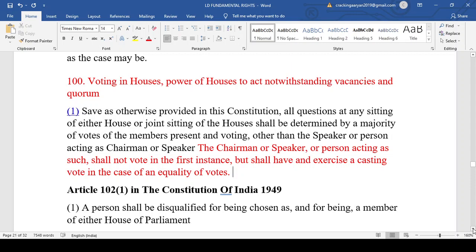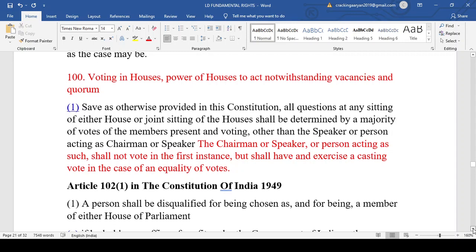So when the joint sitting happens for a bill, which we will be discussing very soon, the number of yes may be equal to the number of no. For example, the number of yes is 440 and the number of no is also 440. So there will be an equality of vote. In that case, the Speaker of the Lok Sabha, because it is a joint sitting of both houses of the parliament, will be presiding over the chair. So the Speaker is given power under Article 100 to cast his or her vote, and if he gives yes, then the bill will be passed. If he gives no, then the bill will not be passed. That is the thing under Article 100.